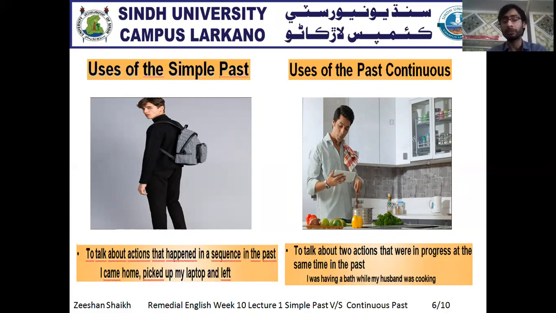Whereas the past continuous tense talks about two actions that took place at the same time in progressive form. Likewise, I was having a bath while my husband was cooking. At the same time, his wife was having a bath.